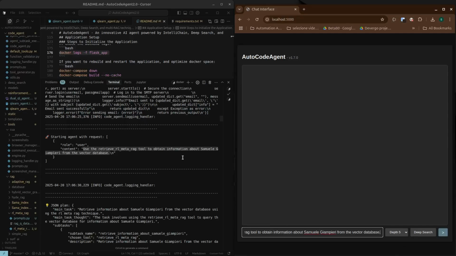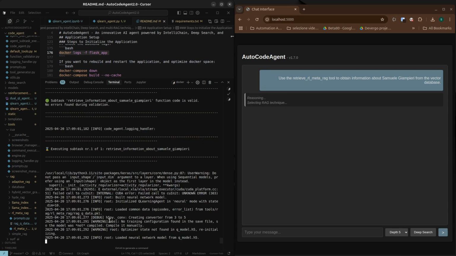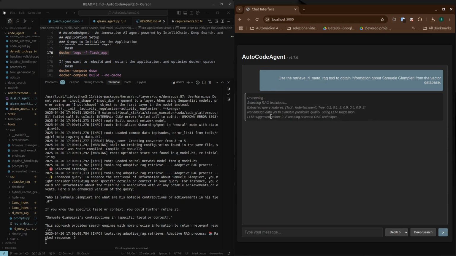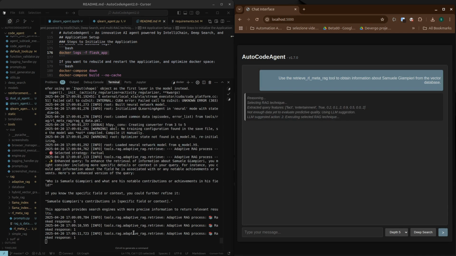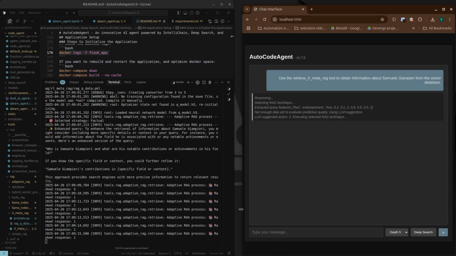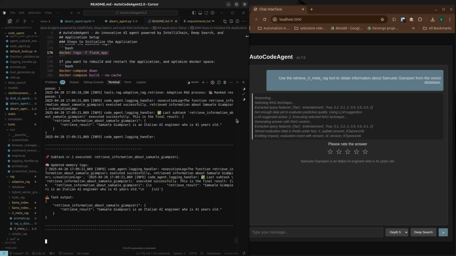As you can see in the video demonstration, I make a request to activate the RL Meta RAG tool. The system initializes the Q-Learning agent in neural mode. Initially, it attempts to select the RAG technique with the highest Q value. However, because we don't have sufficient training data yet, and the prediction error, TD error, is consequently high, we've implemented a fallback mechanism. In this early stage, the choice of RAG technique is actually made by an LLM suggestion.